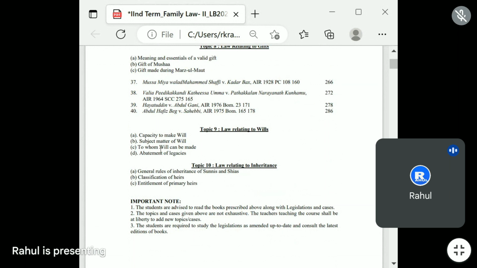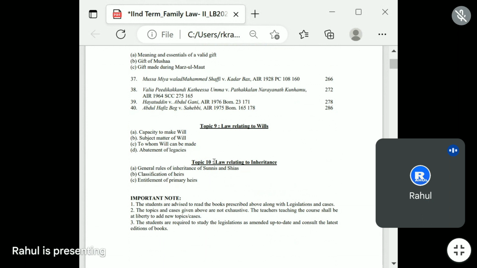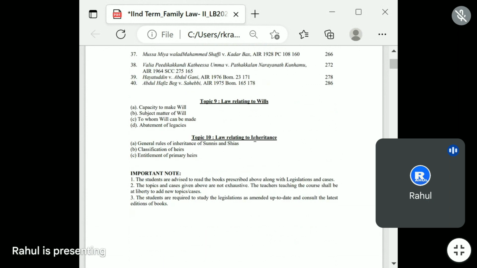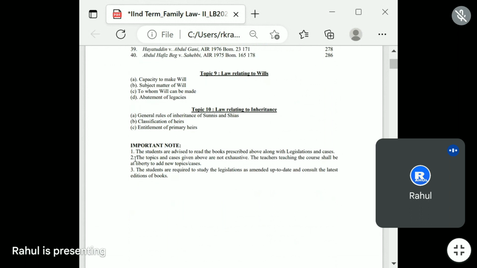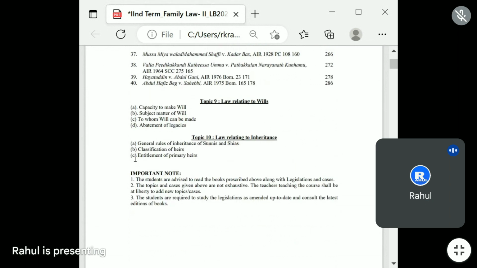Topic 9 is the law related to wills. Only the concept is there. Topic 10 is the law related to inheritance. There are three aspects in it. So these are the 10 topics covered by Hindu Family Law 2 under the second semester.